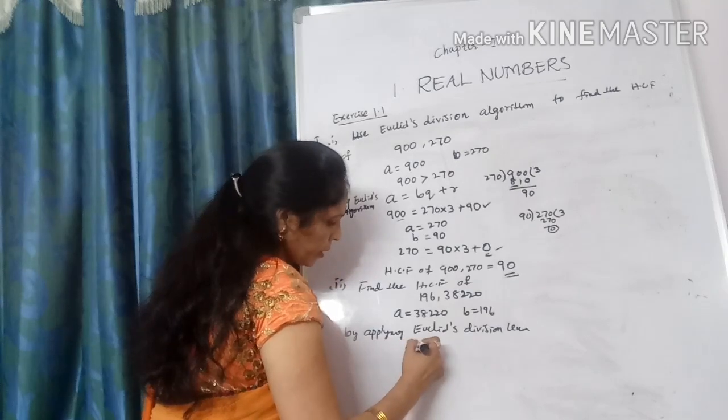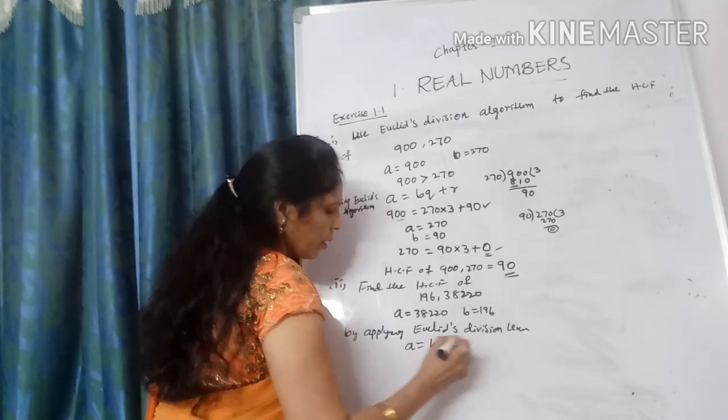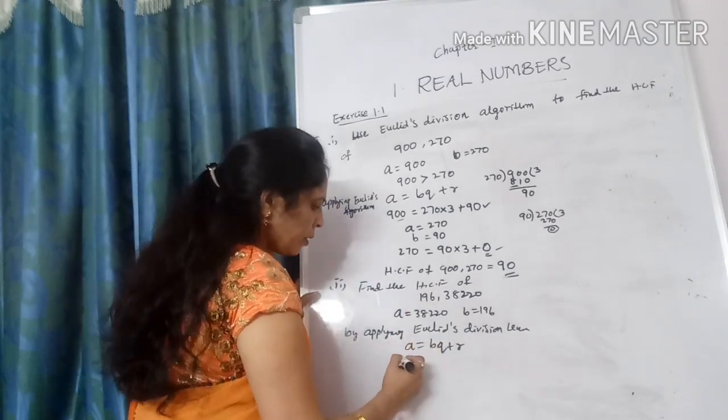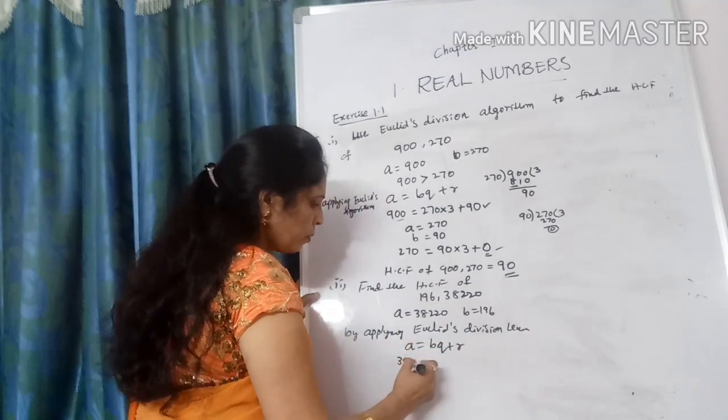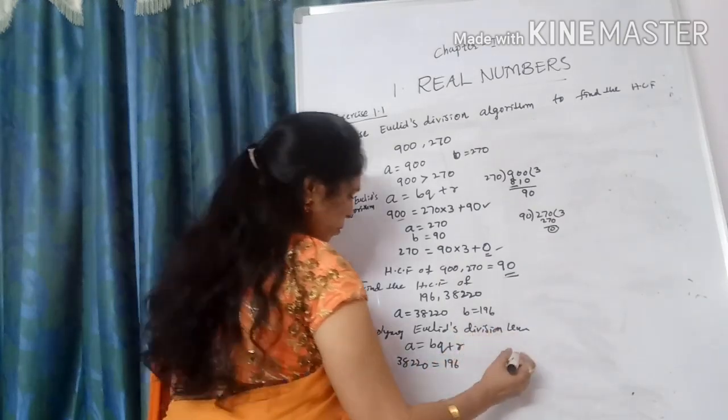What is Euclid's division lemma? A is equal to B into Q plus R. What is A in this? 38,220 is equal to, what is B? 196.